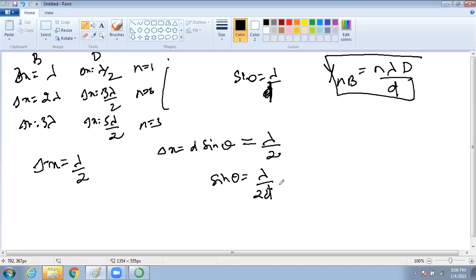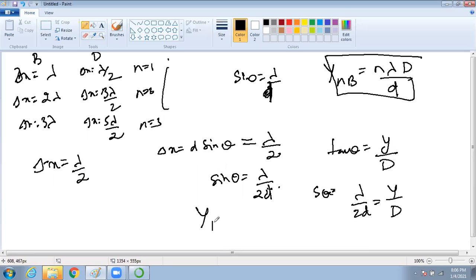Here it is 2d. And what is tan theta? Y by D. So sine theta equal to tan theta, so lambda by 2d equal to y by D. Yes or no?